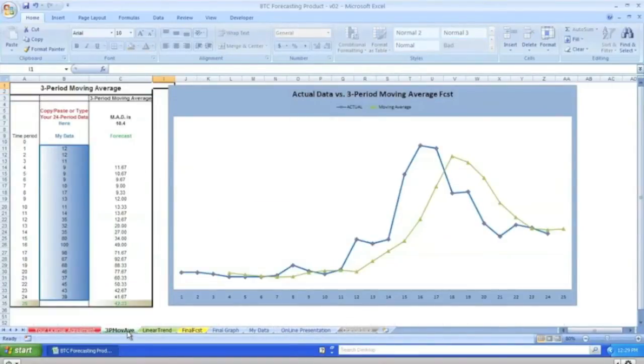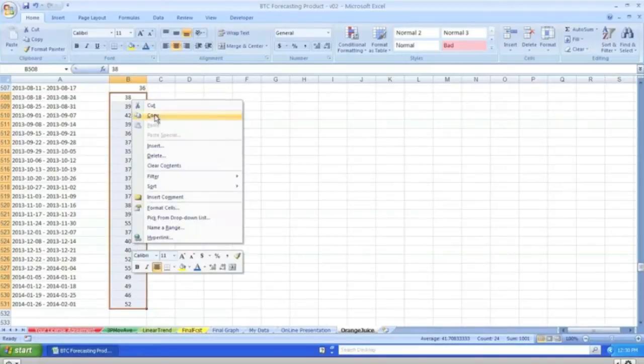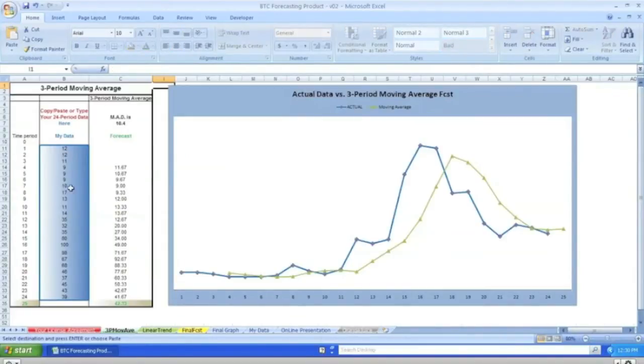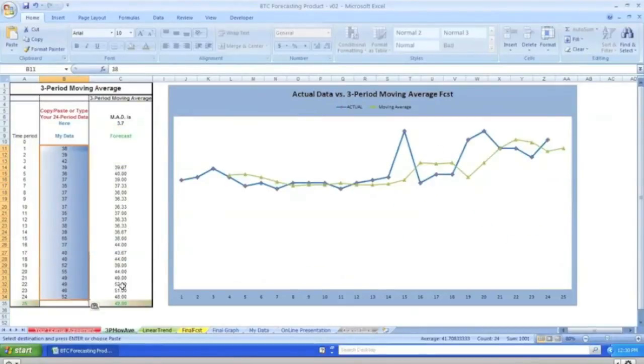So this is where you copy and paste your data for your 3-period moving average. So let's go ahead and take this data. This is the data for orange juice through week ending February 1st, 2014. So I'm simply going to copy that, go over here, do a paste special values, boom, and there's my 3-period moving average.